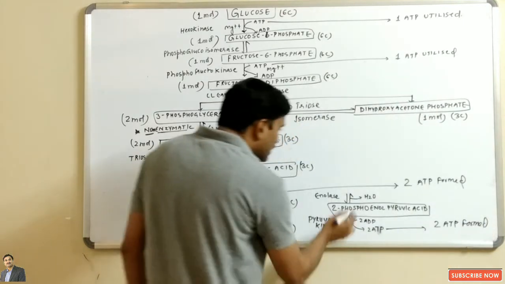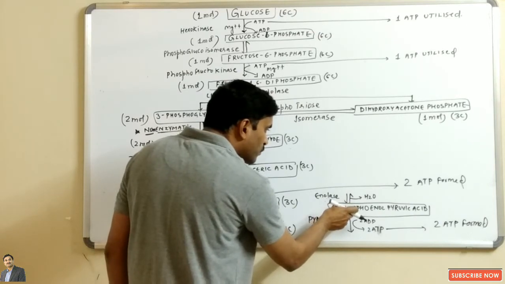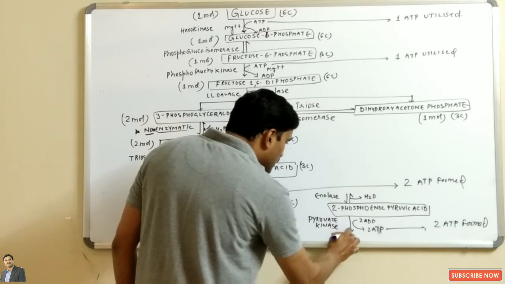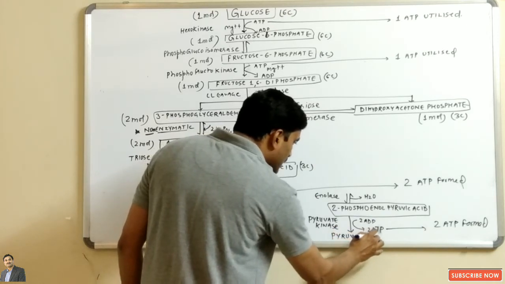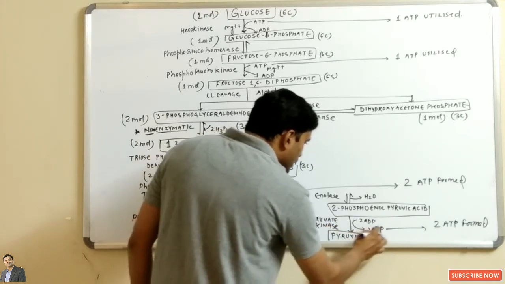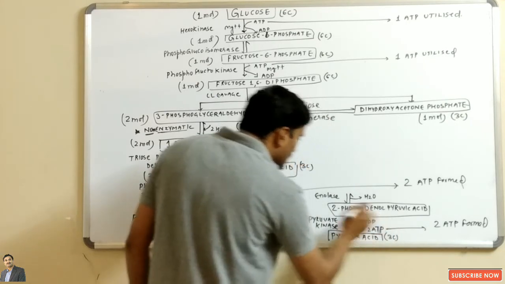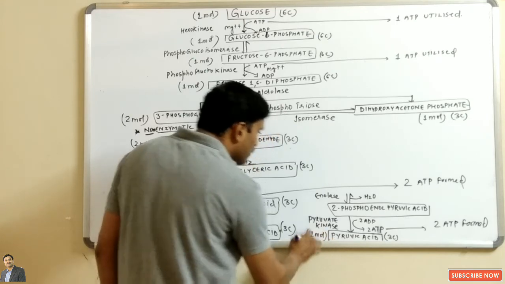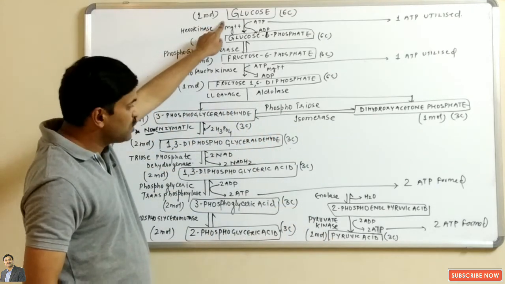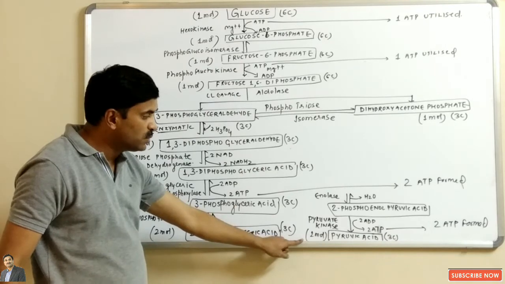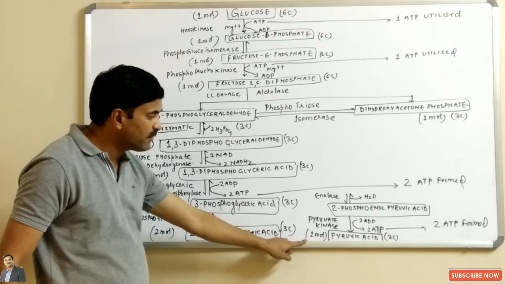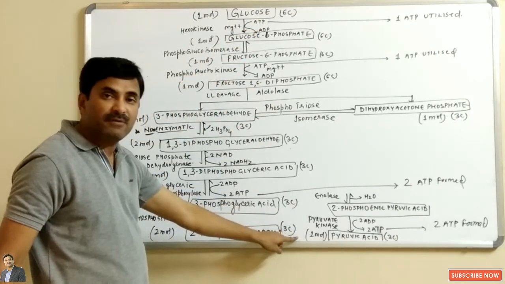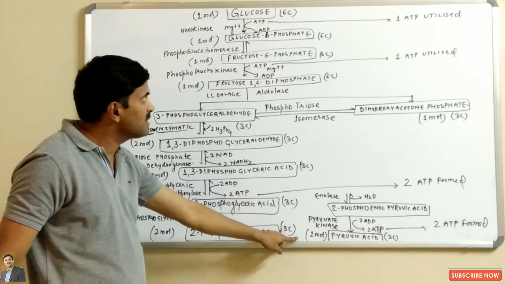Because the phosphate is removed from the 2-phosphoenol pyruvic acid, 2-phosphoenol pyruvic acid is converted into pyruvic acid. Now pyruvic acid is a 3-carbon compound, and 2 molecules are formed. So we can say that 1 molecule of glucose is converted into 2 molecules of pyruvic acid, and glucose, a 6-carbon compound, is converted into a 3-carbon compound known as pyruvic acid.